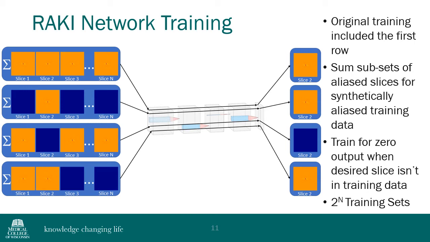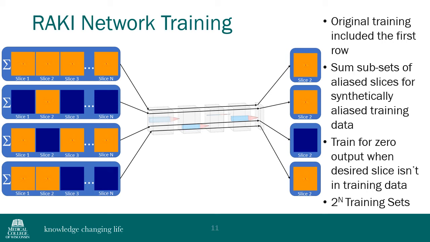For the split-slice augmentation, individual k-space data are summed across a subset of the slices in the acquired packet. Thus, for the second depicted training set, only k-space of the slice to be reconstructed is input, and that same k-space is paired as the desired output. Further, the full set of 2 to the n training data sets includes some combinations in which the slice to be reconstructed is not included in the input, and these sets are paired with an array of zeros for the desired output.